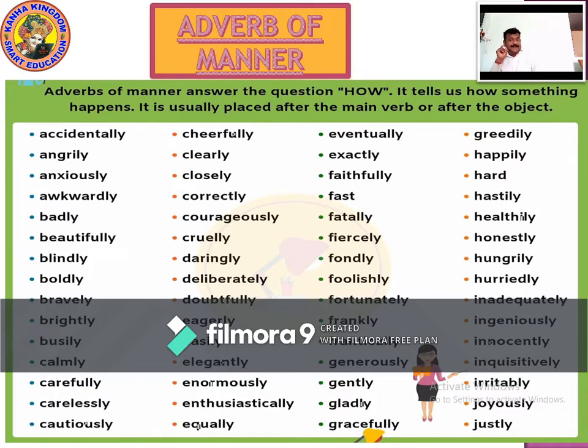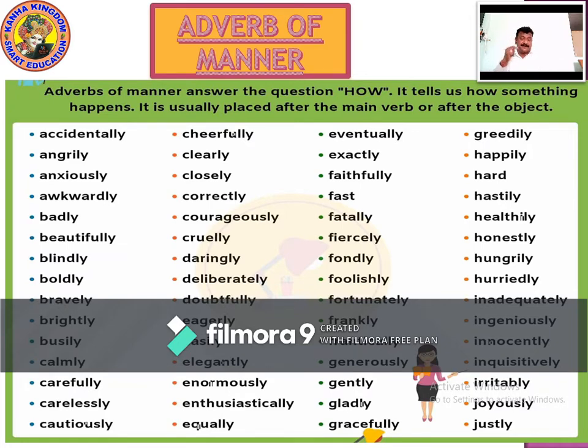He went to that place while coming. He fell down accidentally. When we say accidentally, it's after the main verb. Right? So these are the words. Cheerfully. Everybody was happy. Everybody was dancing cheerfully. Everybody was doing the work and coming up and down eventually.